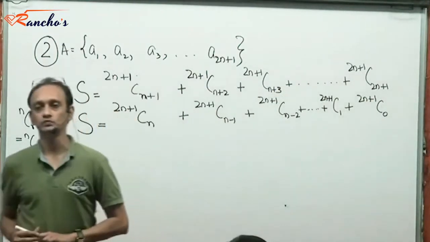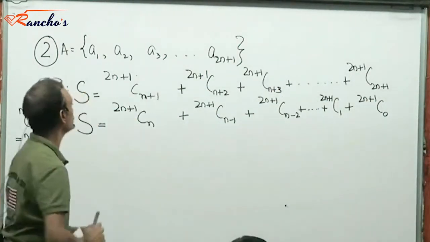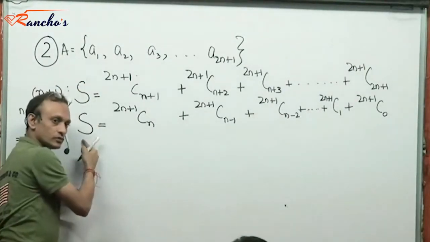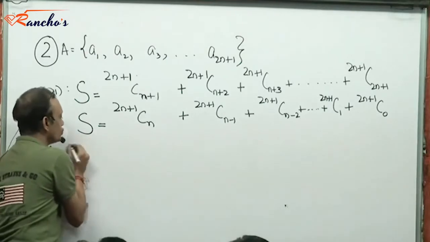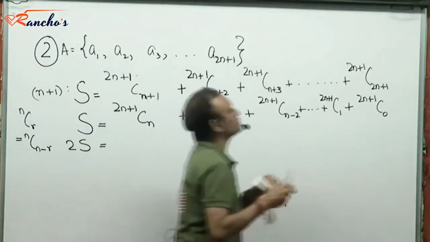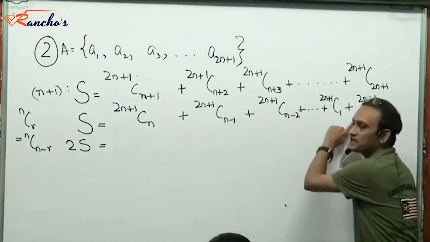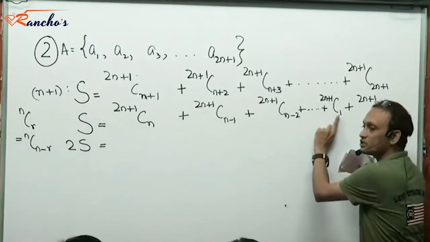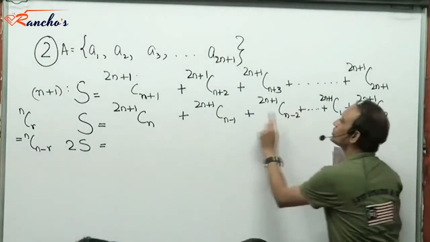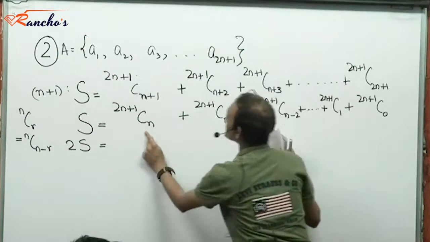Yes or no? Right? Now what I do is I add them vertically. S plus S. Right? So 2S. And what I do is I go this way. I travel the sum this way. 2n plus 1 C0 plus 2n plus 1 C1 plus 2n plus 1 C2. Going this way 2n plus 1 Cn.